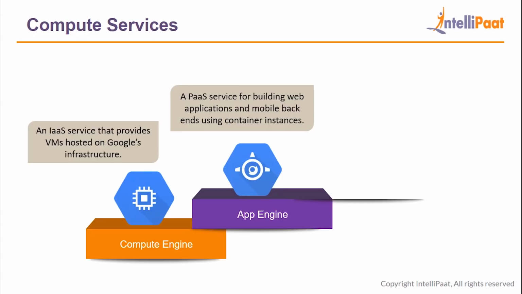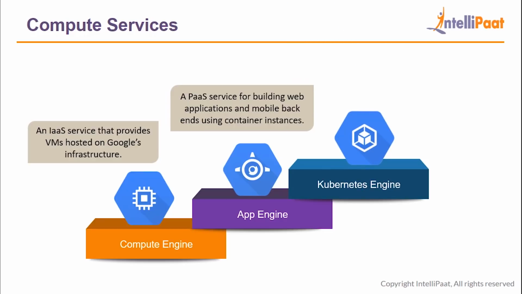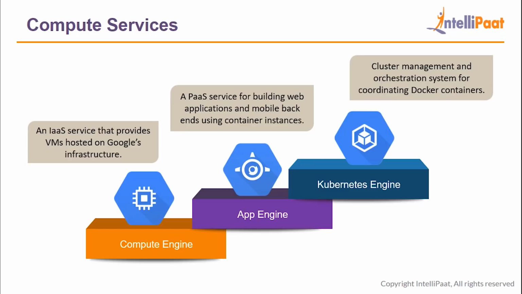application will be running. So next comes Kubernetes Engine, which is basically a cluster management and orchestration system for coordinating Docker containers. So if your application is running in different Docker containers and you want to deploy that application on Google Cloud, then all you have to do is migrate those Docker containers using Kubernetes Engine, and you can then deploy your application on Google Cloud.